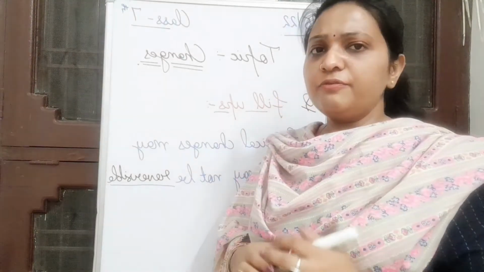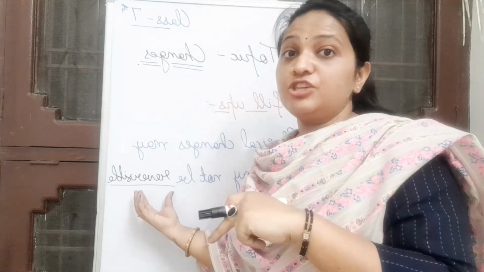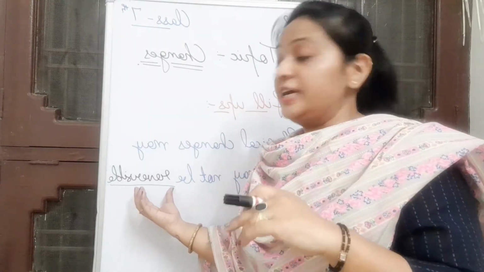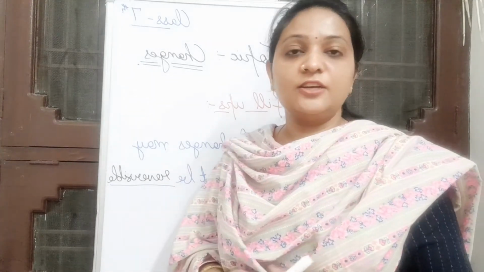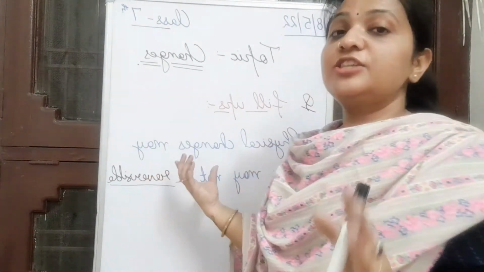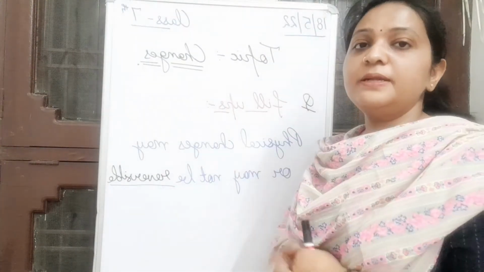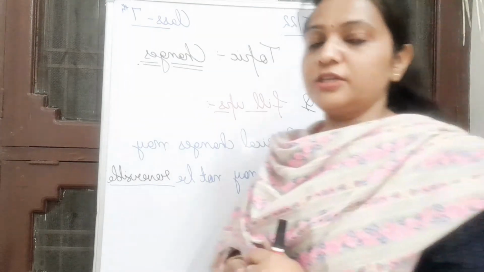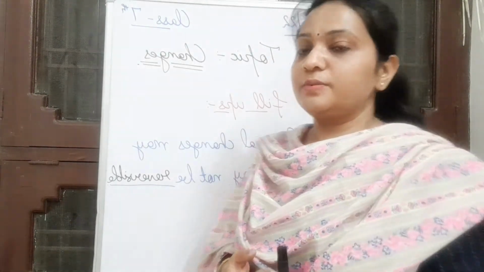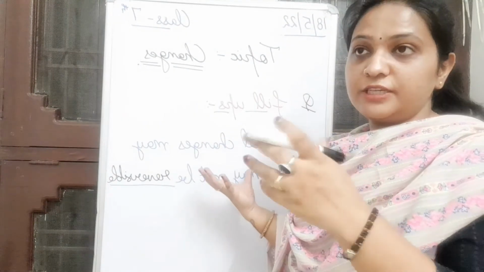Now can you give me any example in which you have seen that this process is a physical change and despite being physical, it is reversible? Yes, I have also shown you the experiment or the example. Right, very good. Clappings to you students. The reversible physical change is melting of ice. And non-reversible? Yes, cutting of wood. Cutting of wood is also non-reversible. So I hope this is understood to everybody.